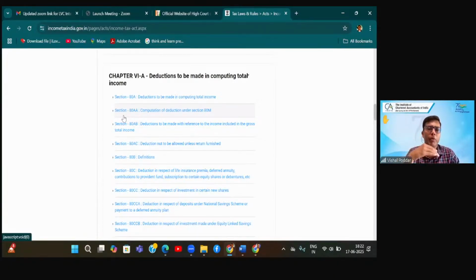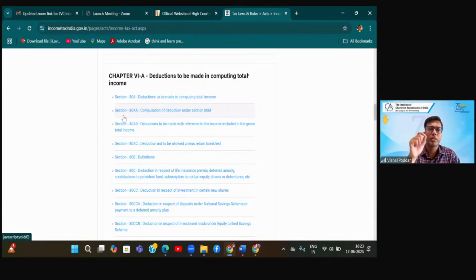You added up all the respective head incomes. If there were losses, you netted off the losses within the same head first. After netting off, you brought out the final income of each head. If again there are losses in any head and the law permits under section 71, you also did the netting off of losses between different heads, which is called inter-head adjustment. And then you finally reach the figure of GTI, that is gross total income.